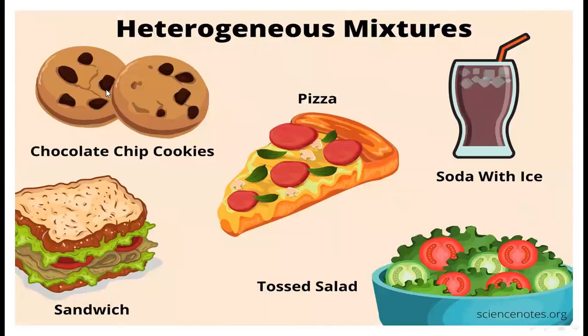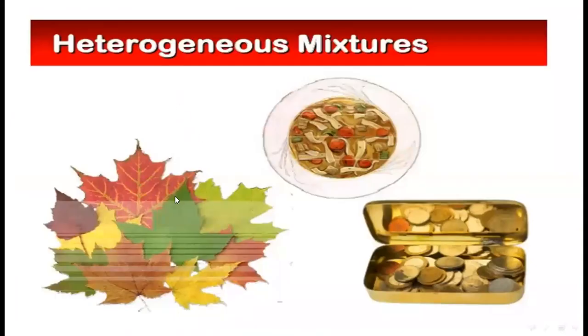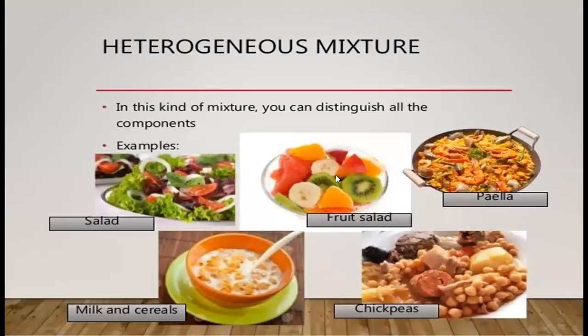Here you see all these images show you the heterogeneous mixture, like chocolate chip cookies, sandwich, fruit salad, pizza, or soda with ice. These are the heterogeneous mixtures. Again, here you see heterogeneous mixtures.